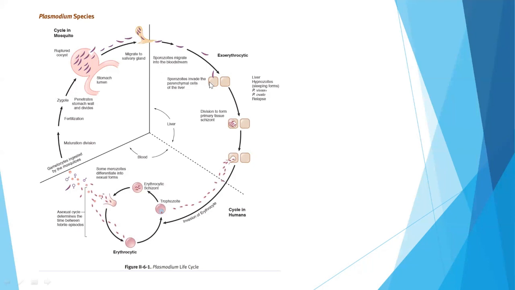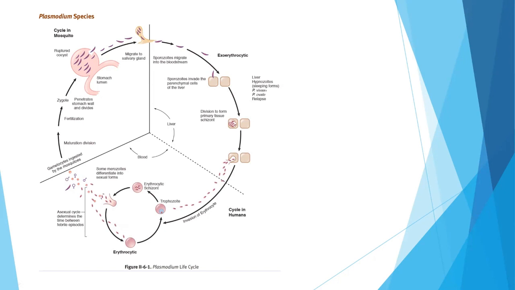The sporozoites invade the parenchymal cells of the liver, and then there is division to form primary tissue schizonts in the parenchymal cells of the liver. Then this schizont ruptures and releases trophozoites. Now these trophozoites undergo the erythrocytic phase in the RBCs and then release gametocytes. And these gametocytes are then ingested by the mosquitoes because the blood temperature of humans is so high that the gametocytic cycle cannot occur in humans.